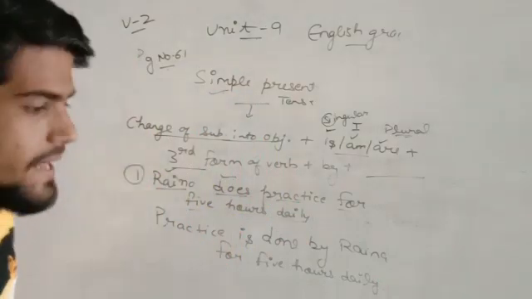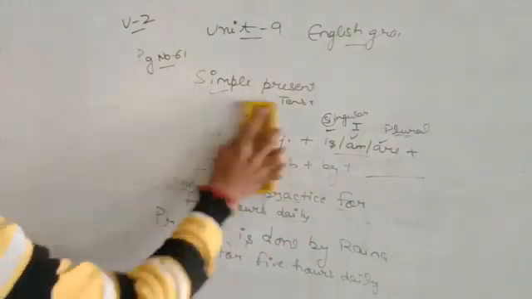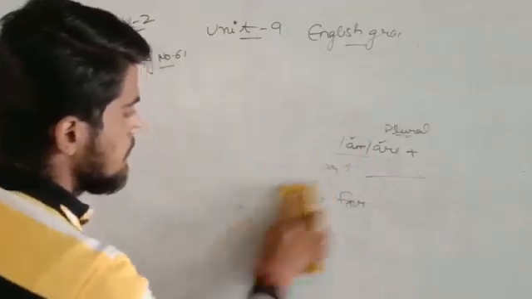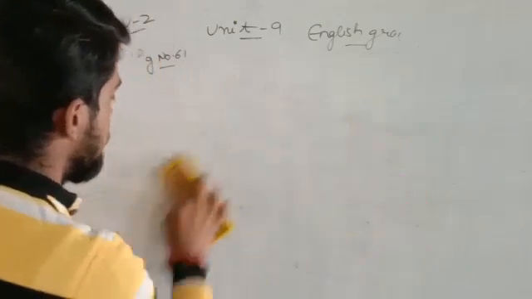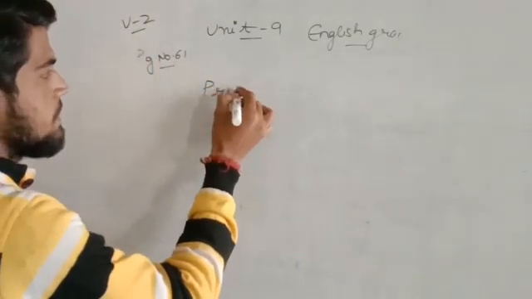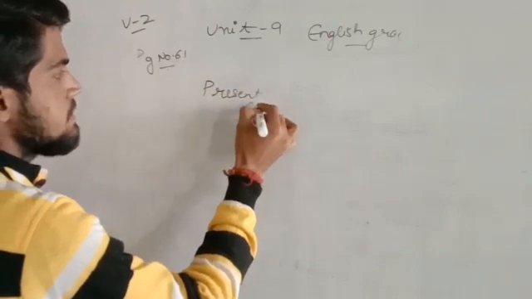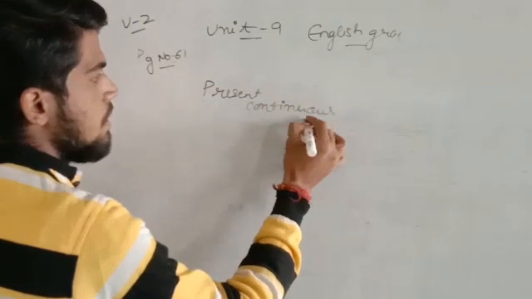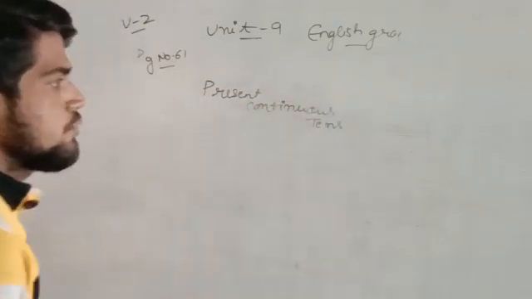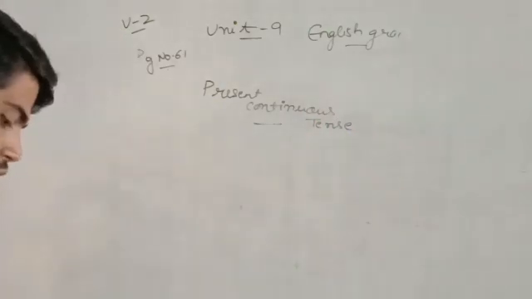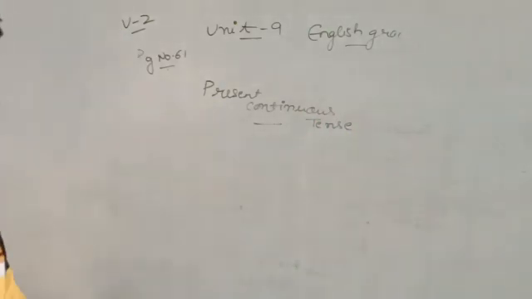Moving to the next one. It was simple present tense and we are moving to present continuous tense. You have to shift your page and take out page number 62.